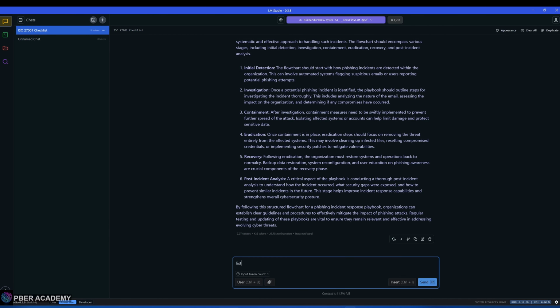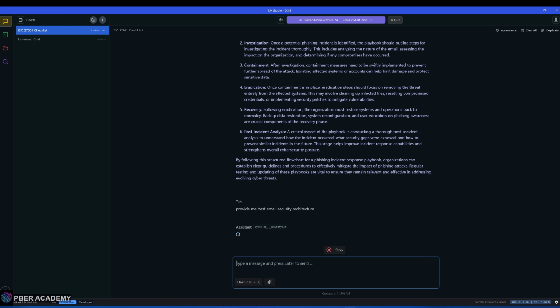So let me see, probably I'll ask it to provide me the best email security architecture. Let me see what it is giving. Basically, email security related architecture, how to secure things. It's not giving the design, but what things need to be implemented and how to protect, and you can see it's giving all this information.